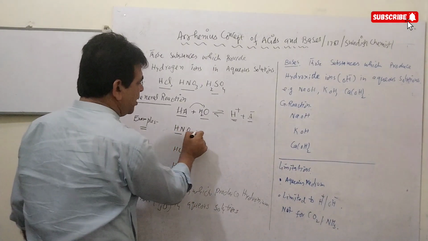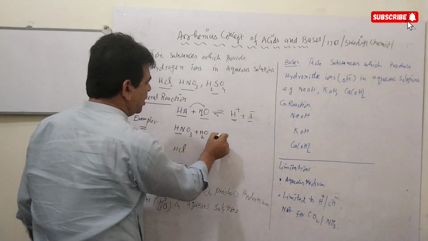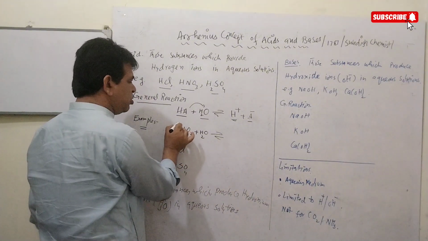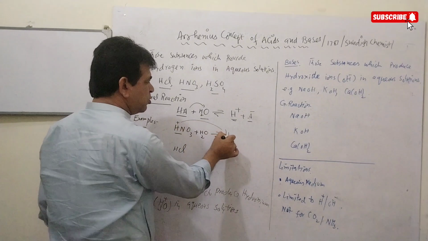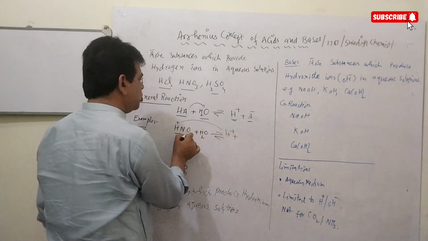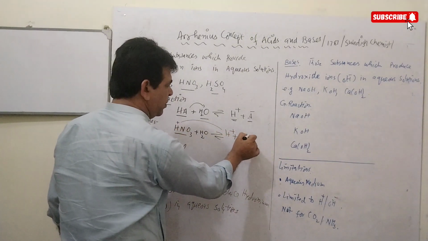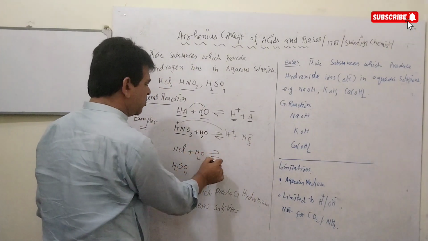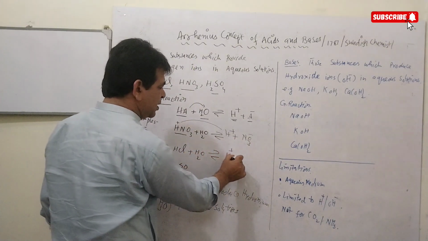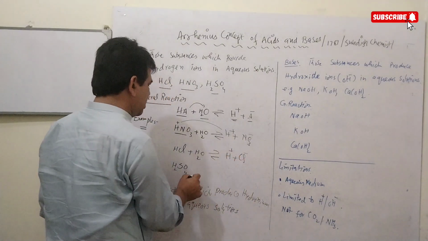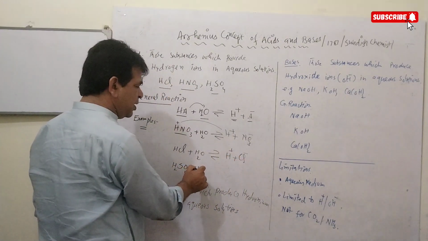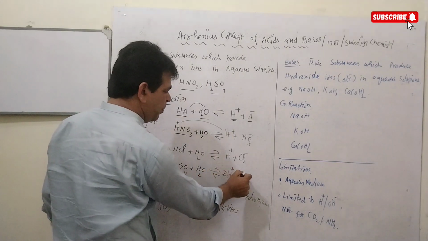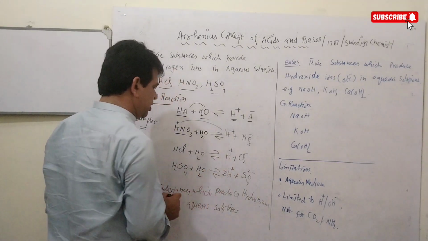Nitric acid, when dissolved in water, in a reversible reaction will produce hydrogen ions and nitrate ions. Similarly, when HCl is dissolved in water, it will produce hydrogen ions and chloride ions. Similarly, when sulfuric acid is dissolved in water, it will give 2 hydrogen ions and sulfate ions.